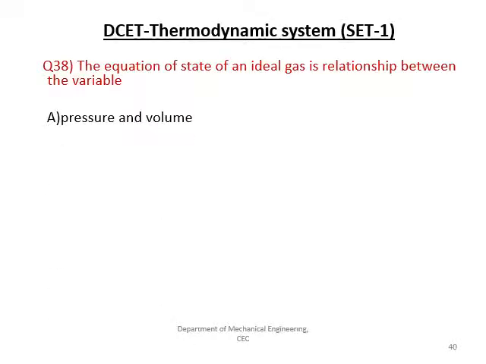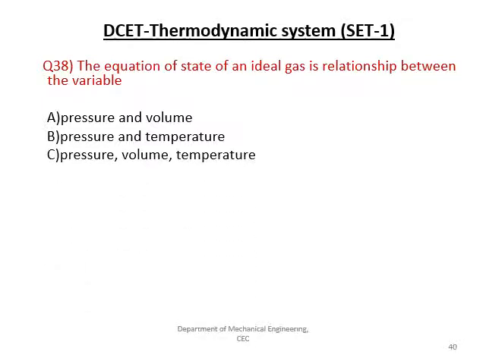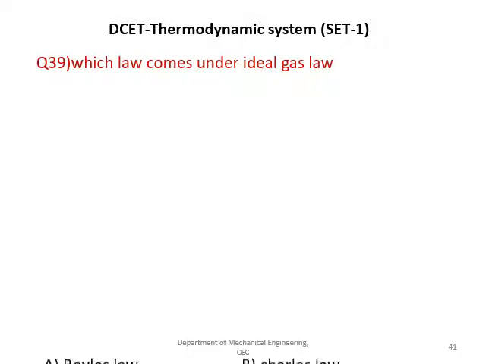The next question is, the equation of the state of an ideal gas relates the variables, first option is pressure and volume, the second one is pressure and temperature, C is pressure, volume and temperature, and the fourth one is none. This is the earlier question. The answer is C, and we have discussed it in the earlier question also. PV is equal to RT, where P stands for pressure, V stands for volume, R is universal gas constant, and T is the temperature.